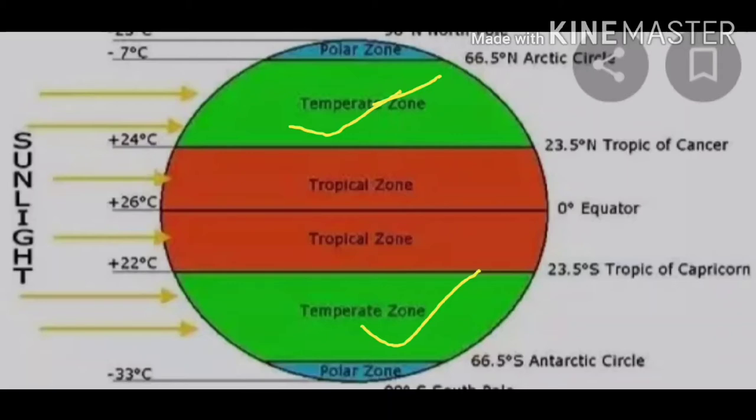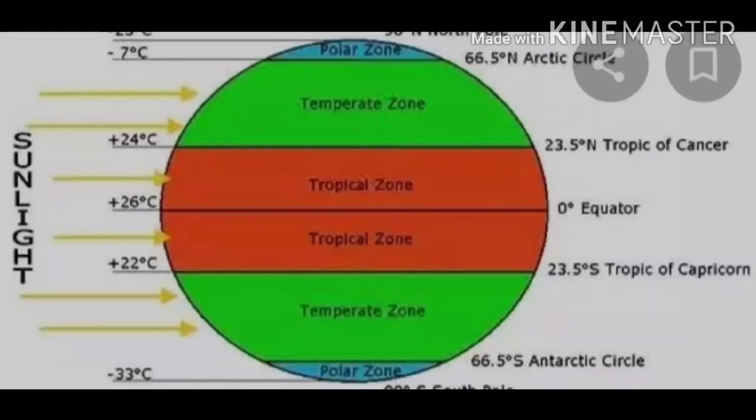The north temperate zone lies between the Tropic of Cancer and the Arctic Circle and covers 25.99% of the Earth's surface. The south temperate zone lies between the Tropic of Capricorn and the Antarctic Circle and covers 25.99% of Earth's surface.